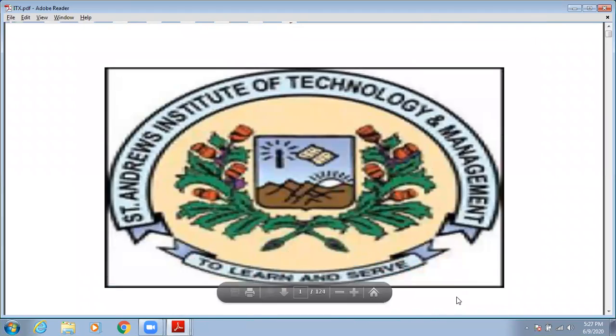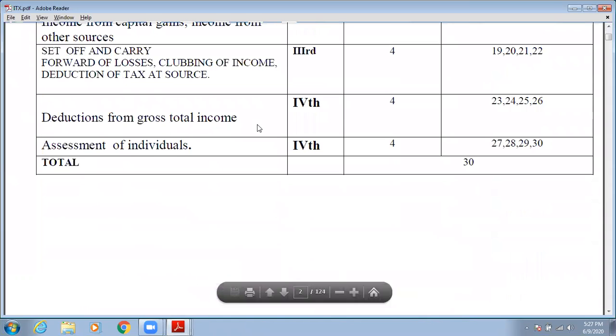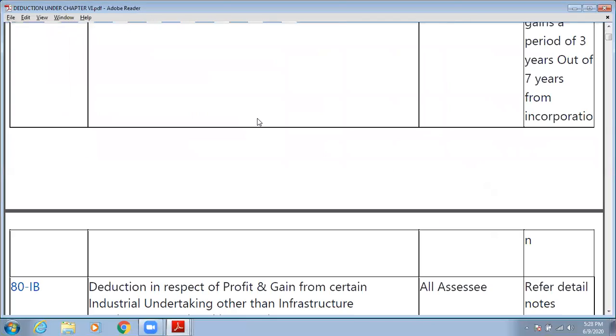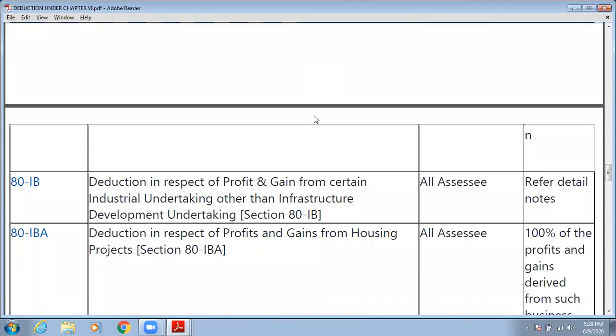Okay, see guys, in our previous lectures we were discussing the reduction from gross total income. That is the second last topic of your fourth unit. And we have discussed various sections of reductions. Now, in today's lecture, we will discuss some more sections of deduction. So, let's start with the lecture. Let me show you the slide. Yes. See, guys, first of all, I will rectify one thing that I made a mistake in the last lecture.